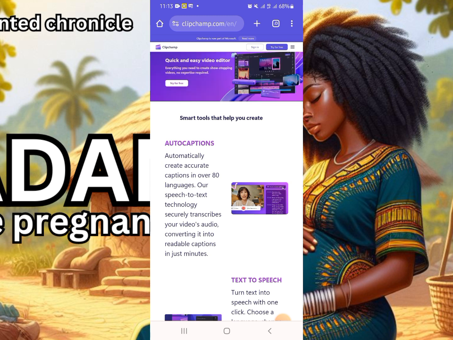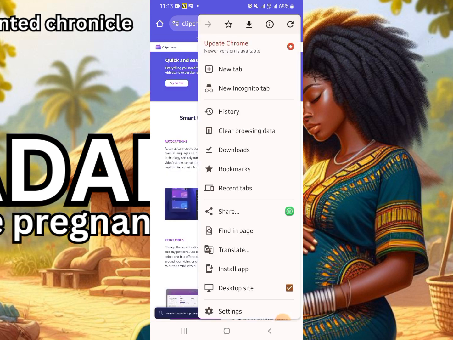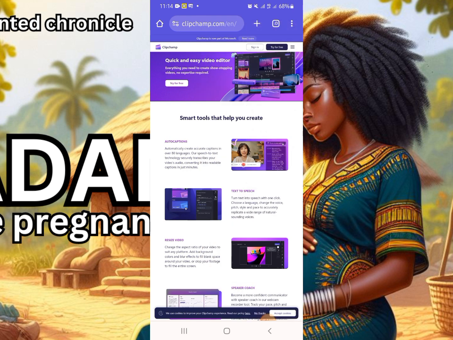So to do that, to bypass that, you need to tap on this dot you're seeing here. You can see the three dots here. Then you see this desktop site. I already placed mine on desktop site, but for yours, for the first time, you need to do that. You place it on desktop site so that you can be able to use this app on your mobile phone. So having done that, then you'll be able to walk around with it. So you can see this try for free up here. So you tap on that, tap on the try for free.